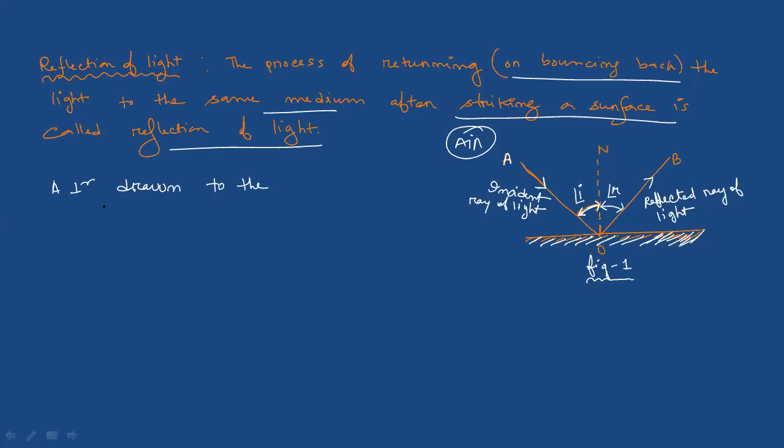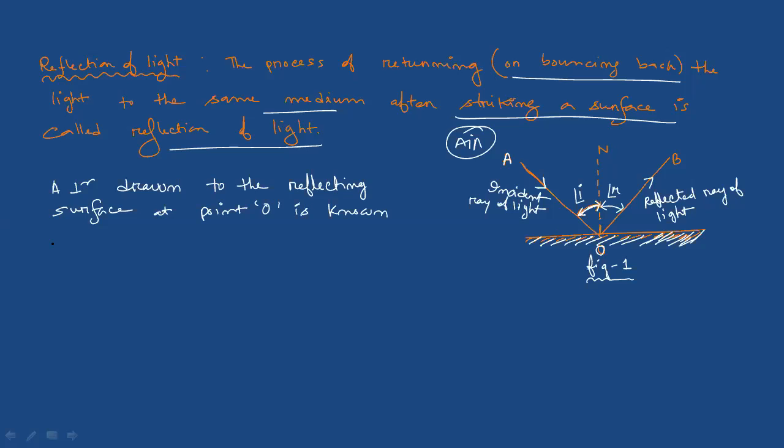So a perpendicular drawn to the reflecting surface at point O is known as what? Can anyone tell me?